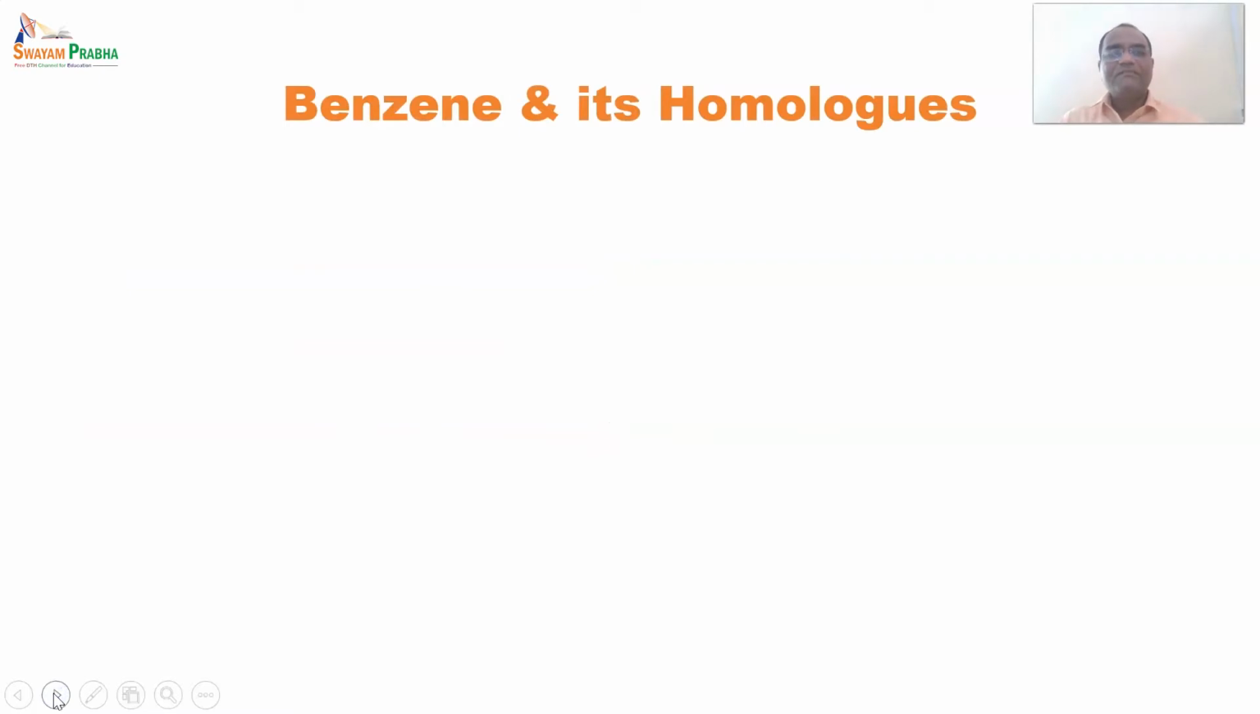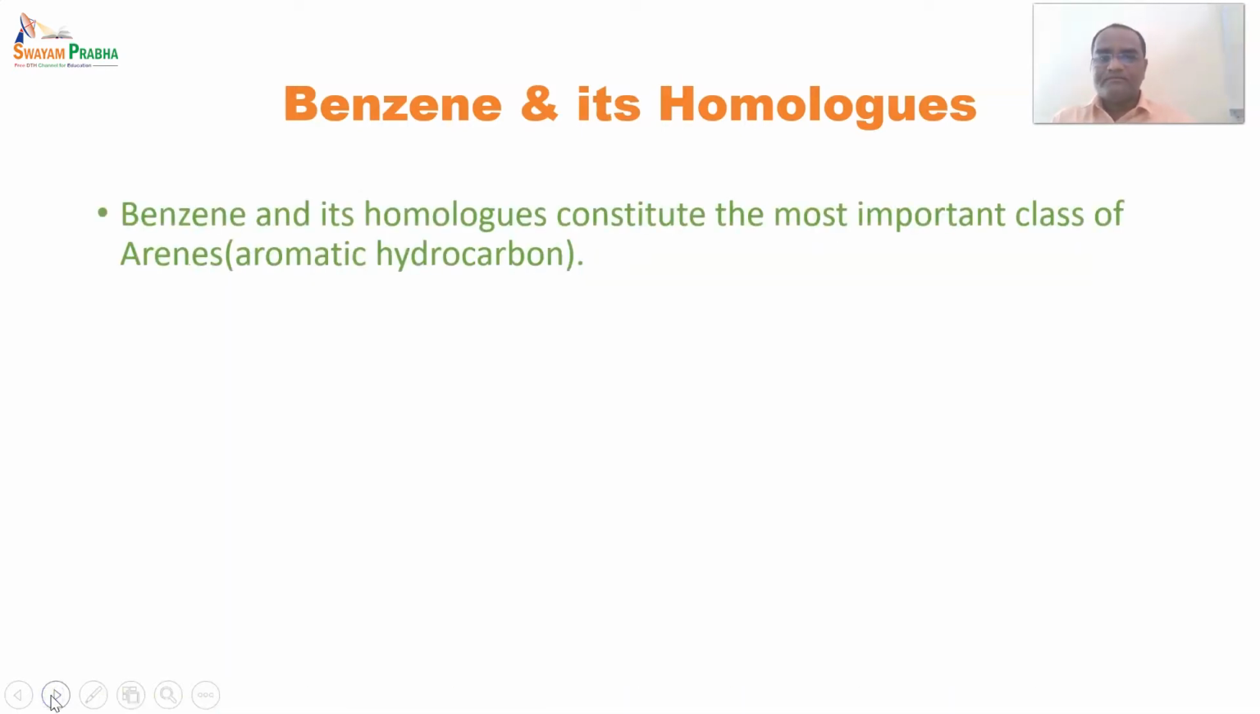So firstly, we'll see benzene and its homologues, or we can also call them analogues. Benzene and its homologues constitute the most important class of arenes, or they are also called aromatic hydrocarbons. They are said to be aromatic hydrocarbons because hydrocarbon itself indicates a combination of hydrogen and carbon, but that combination of hydrogen and carbon has an aromatic structure, and earlier this class was said to be arenes.